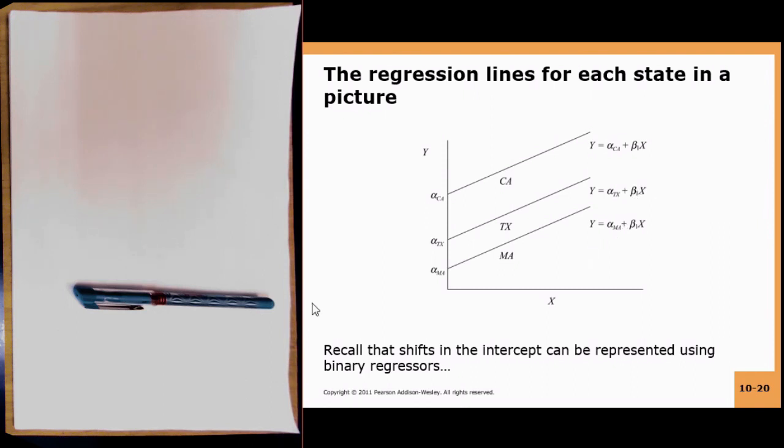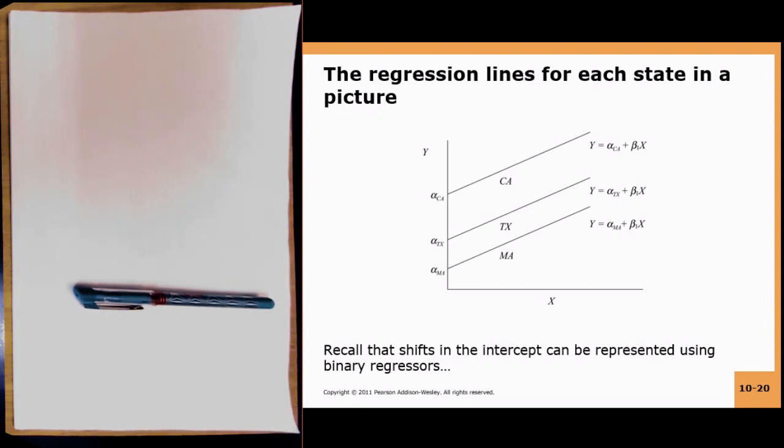So this may remind you of other cases where we have used dummy variables. For instance, one case was a dummy variable for gender, when we were looking at the effect of number of years of education on the income that an individual earns, and we added a dummy variable for whether that individual was a man or a woman.